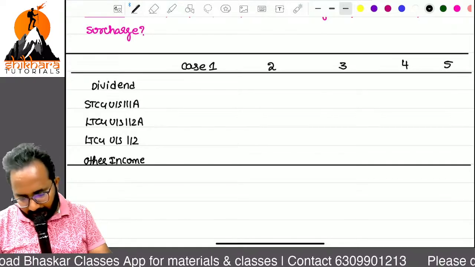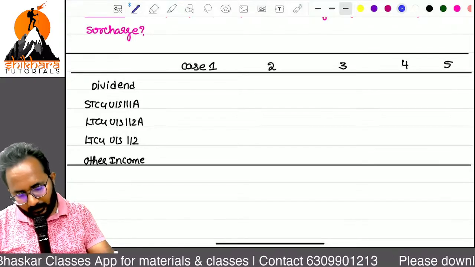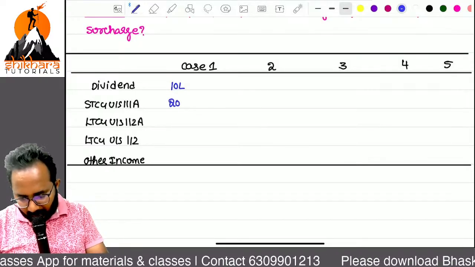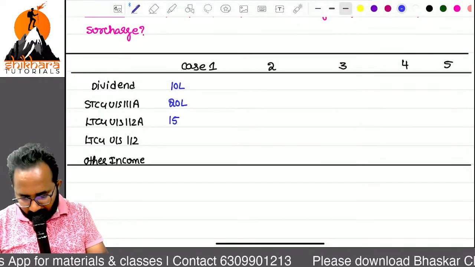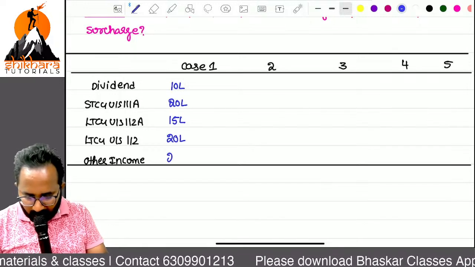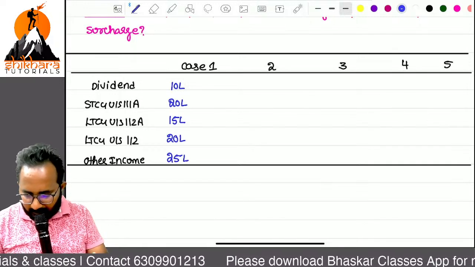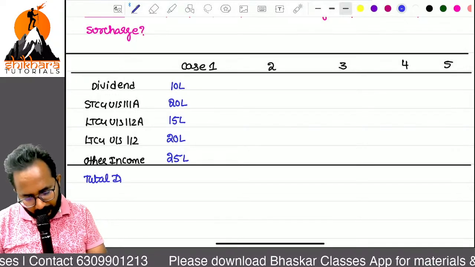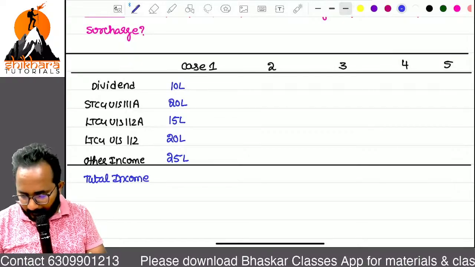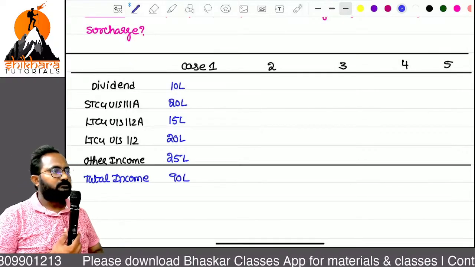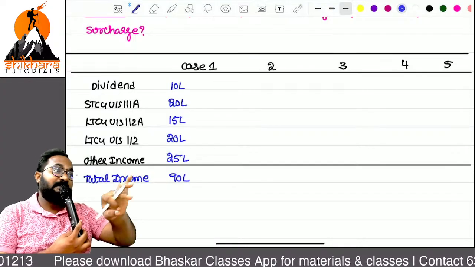Please take a calculator. Dividend income 10 lakh. Short-term capital gain 111A 20 lakh. Next one 15 lakh. Next one 20 lakh. Other income 25 lakh. So what is the total income? 90 lakhs. Total income is 90 lakhs.